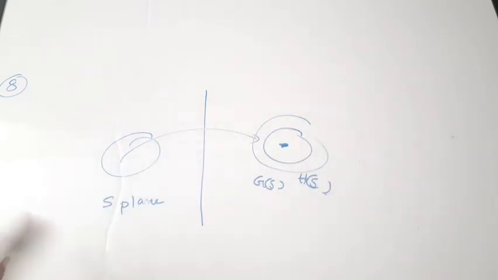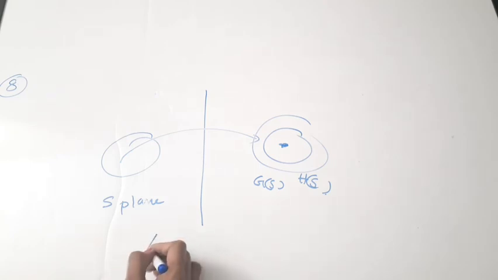This relation is called the argument principle or argument relation. The correct answer is A. Again, there is a separate video on Nyquist criteria where I have talked in great detail about the encirclements, enclosures, and the relation between the S plane and the G of S, H of S plane. Anyway, this principle is called the argument principle.